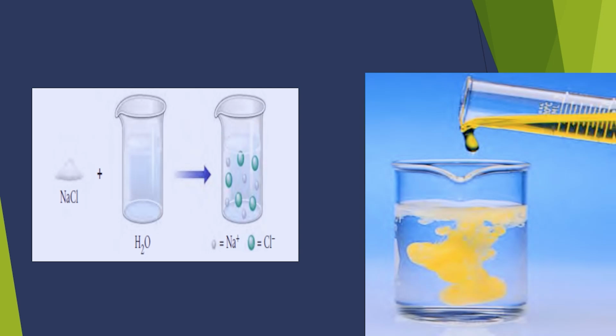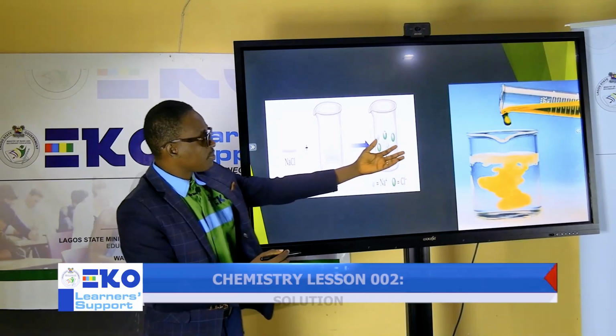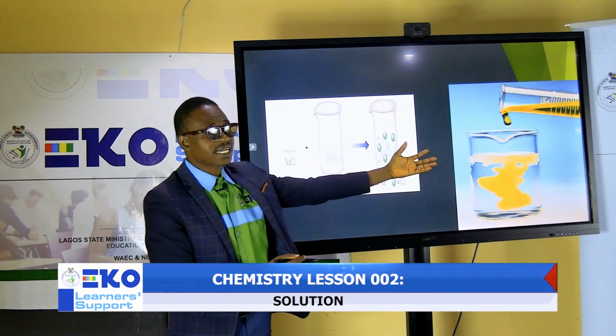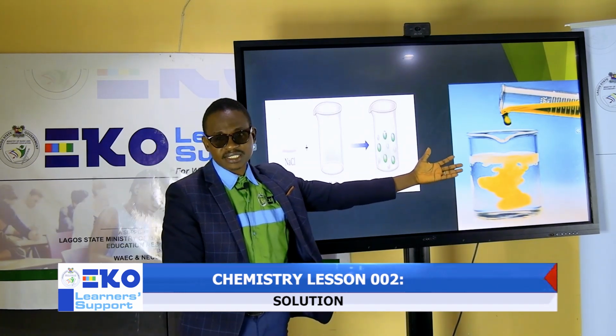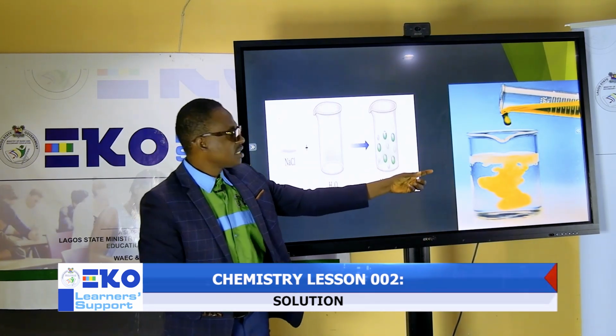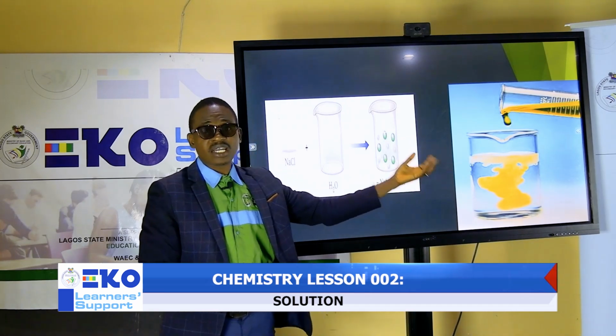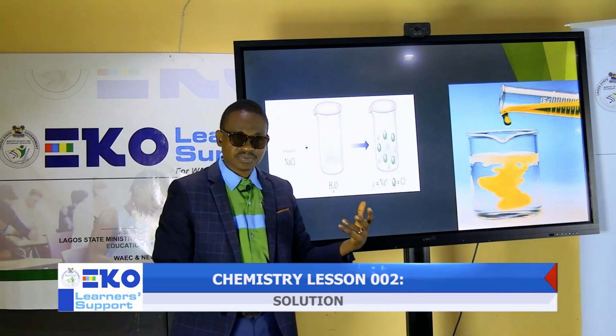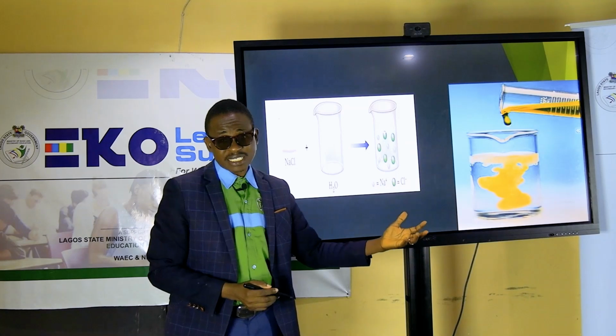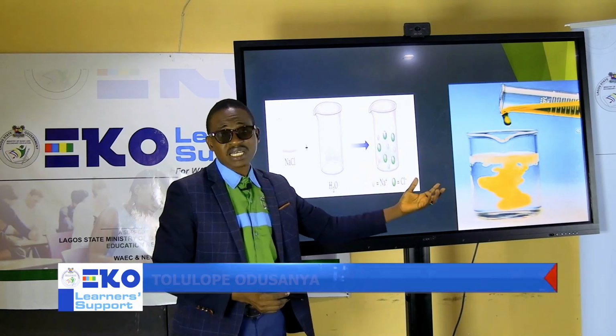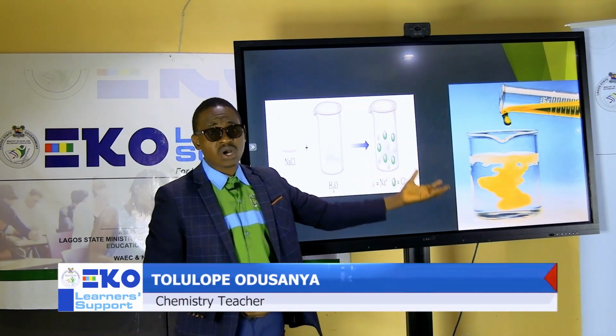You can have this as well. Now, what happened here? In this particular case, you discover that the oil is being put inside the water. But the oil is an organic compound, and it's not suitable for the water to dissolve the oil.